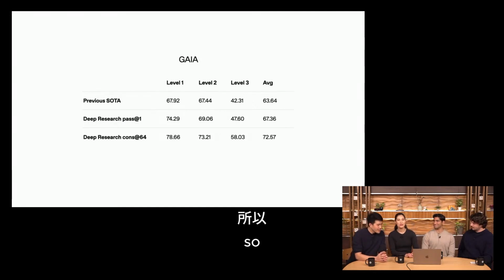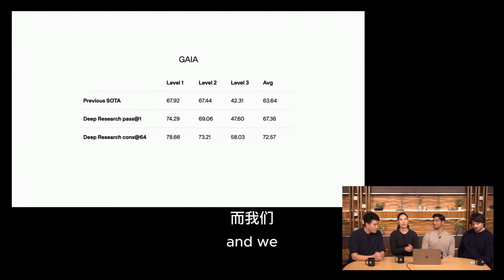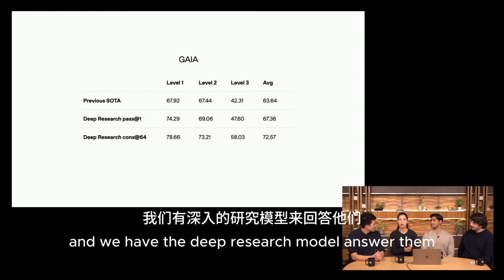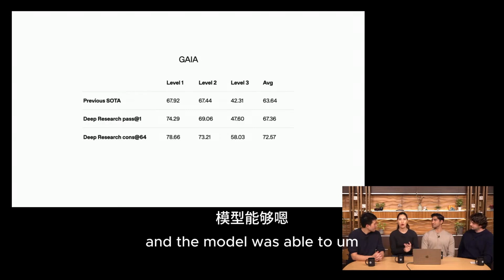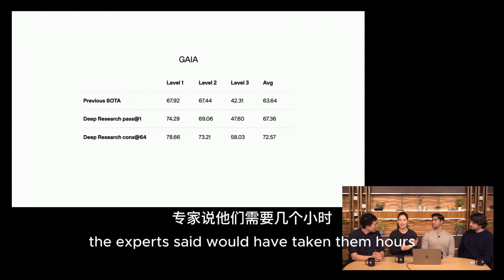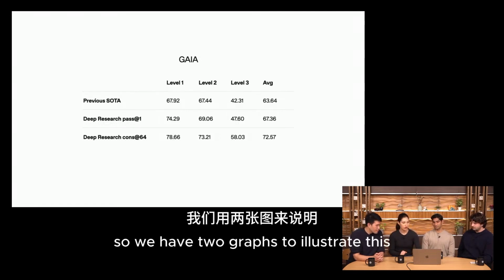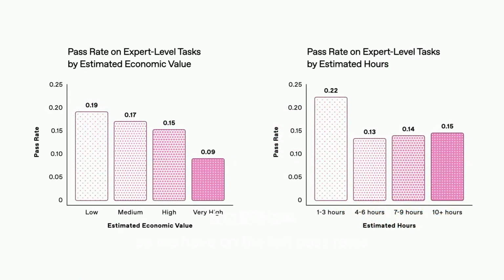Yeah, for sure. So we also put together some expert-level internal evals, and we have a range of tasks that experts would do in their jobs, and we had the deep research model answer them, and then had the experts rate the responses. And the model was able to complete tasks that the experts said would have taken them hours, and a lot of manual investigation. So we have 2 graphs to illustrate this. On the left, pass rates for different estimated economic value ranges, and on the right, pass rate for different ranges of number of hours to complete a task.